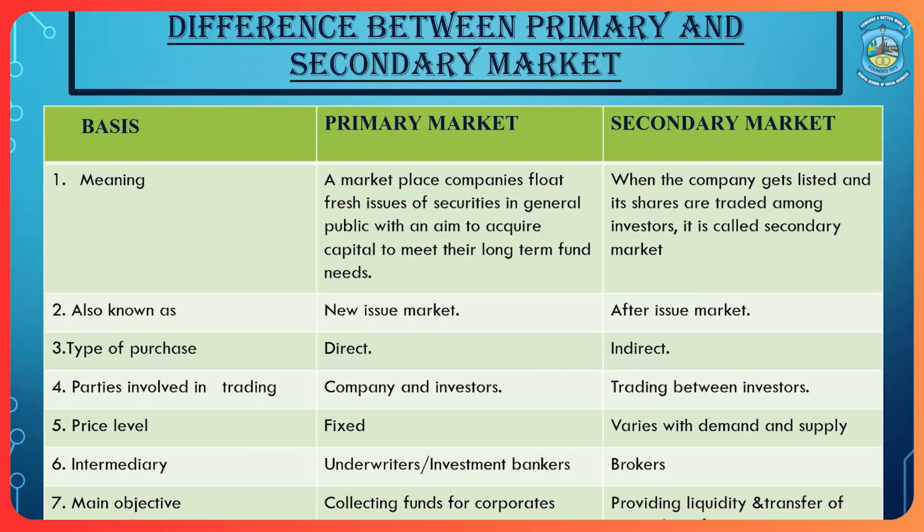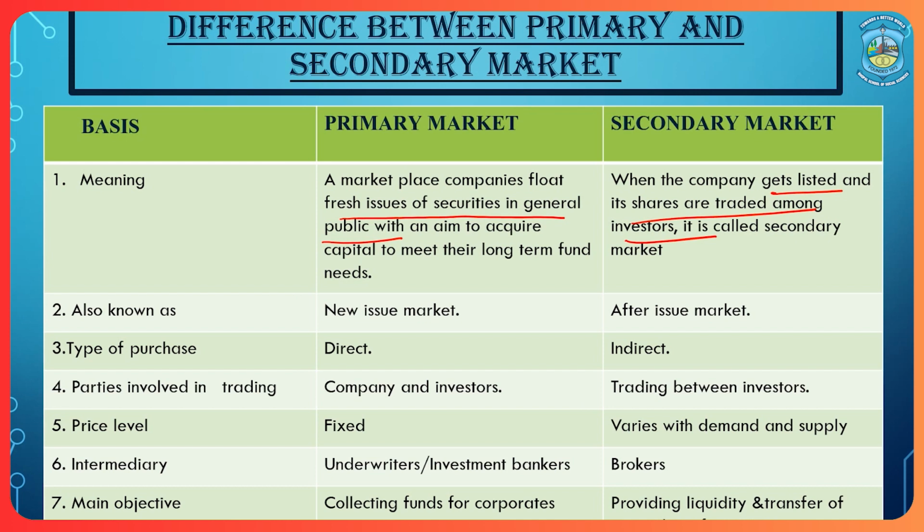Now what is the difference between primary market and secondary market? When we talk about primary market, it's a marketplace where companies float fresh issues of securities to the general public with an aim to acquire capital to meet the long-term funds needs. In case of secondary market, it gets listed and the shares are traded among the investors. So primary market is the first thing. When the company comes into the market, it issues shares in IPO, people subscribe to it, and once they are allotted the shares, then the shares are traded on secondary market.